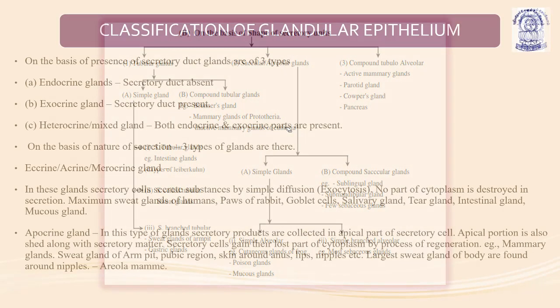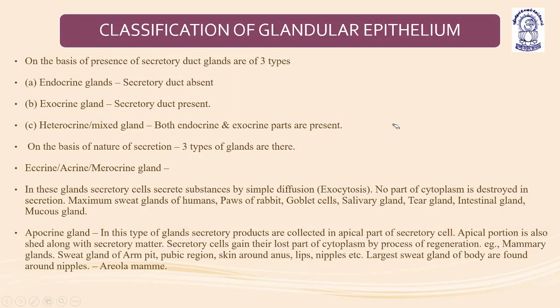Coming to the next, classification of glandular epithelium. In endocrine glands, the secretory duct is absent. That is why they are known as ductless. Exocrine glands are those where the secretory duct is present. And heterocrine or mixed glands have both endocrine as well as exocrine parts.